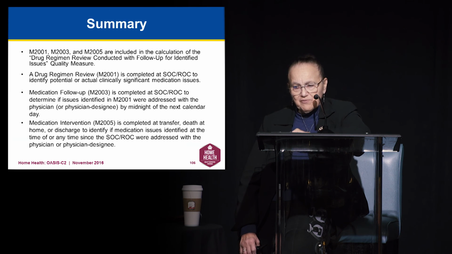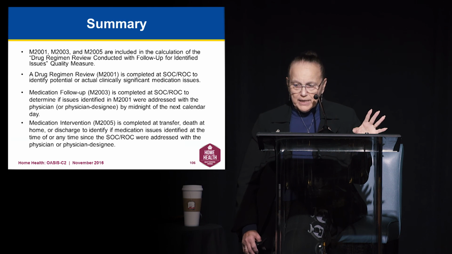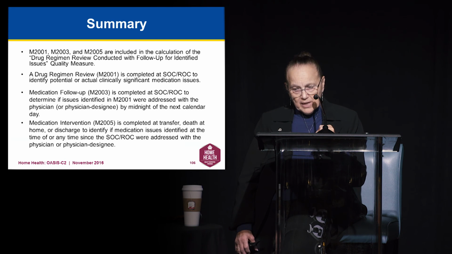The Drug Regimen Review 2001, that's completed at start and resumption. You're looking at the drug regimen to identify whether or not there were potential or actual clinically significant medication-related issues. 2003 is, again, start and resumption of care. You need to determine if the issues you identified in 2001 were addressed with the physician or physician designee by midnight of that next calendar day.